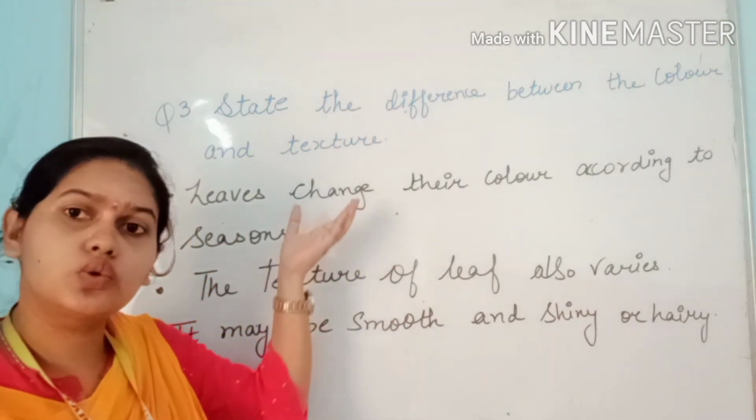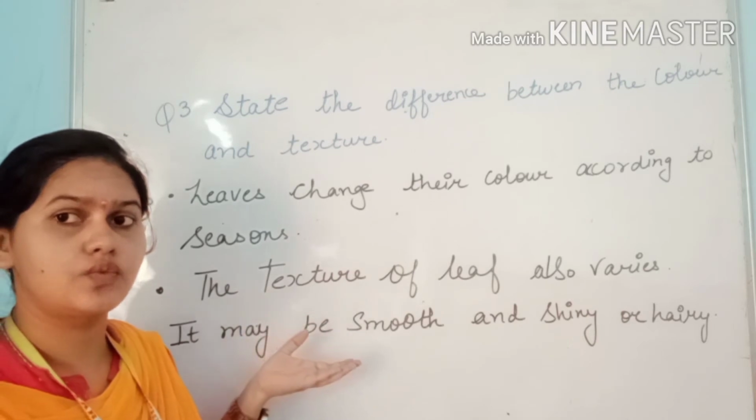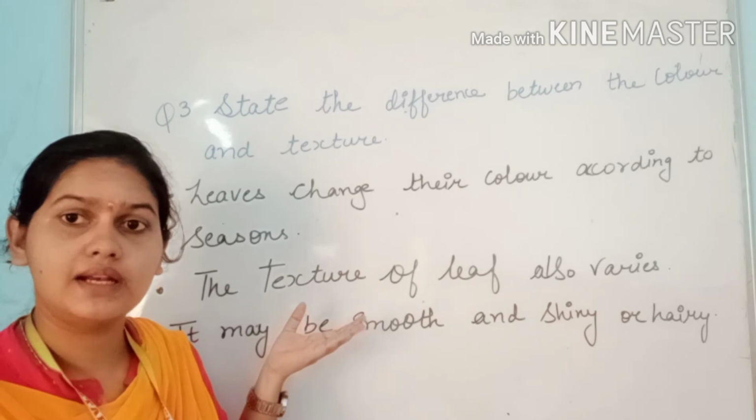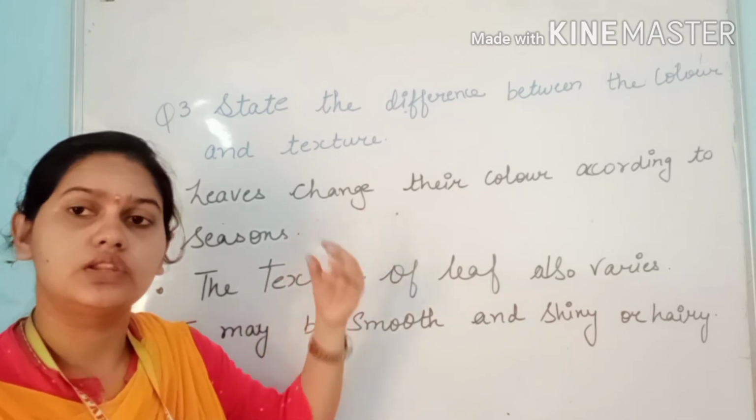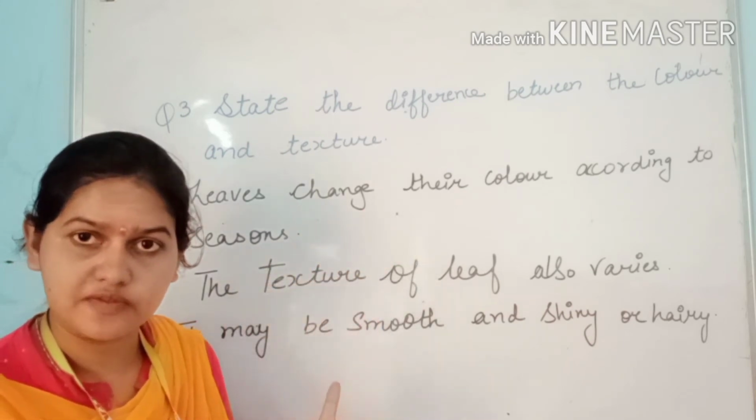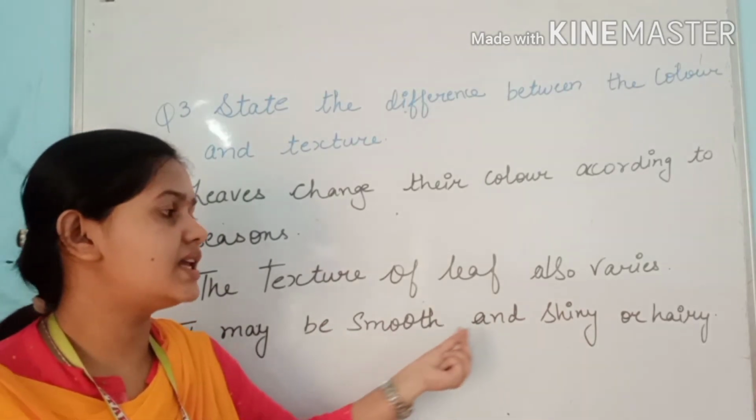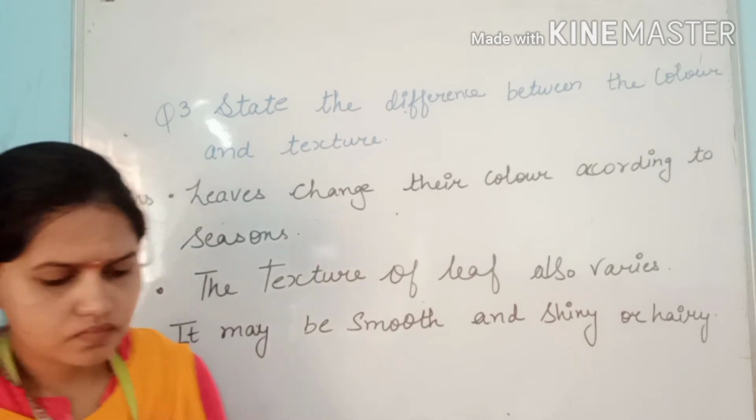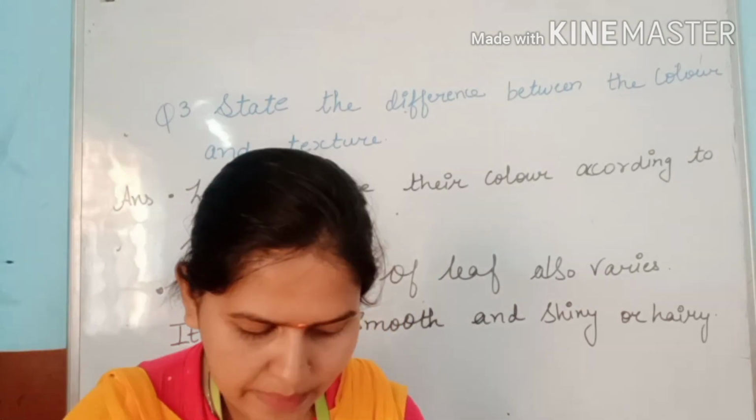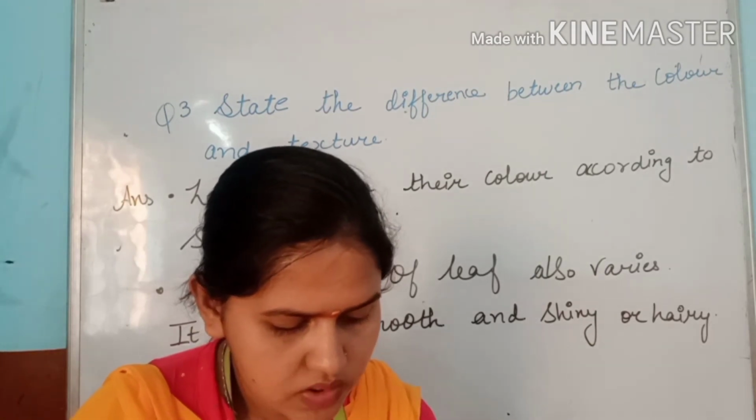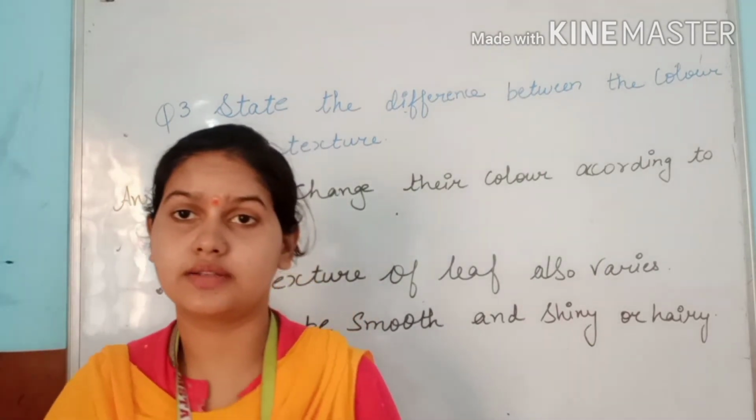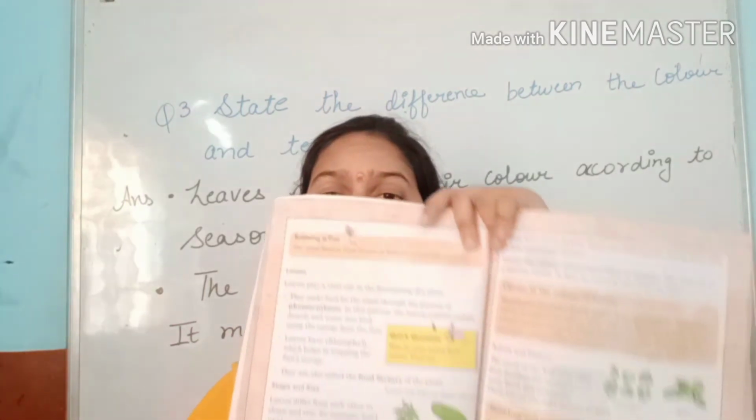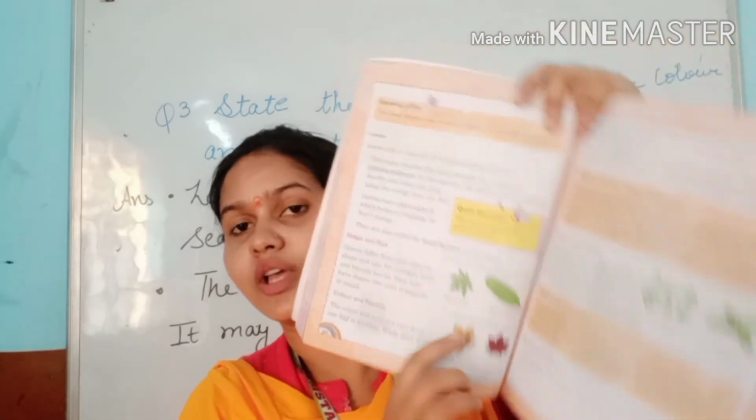So by these two sentences, we can know the difference between texture and colors, right? Colors like red, yellow, green, the color of your leaves. And if they are smooth, shiny or hairy, that means there is texture on them, right? So you can see in your book there are so many examples given to us. Okay, so this is how they change their color. You can learn from these examples.